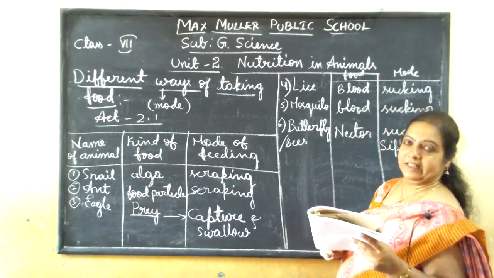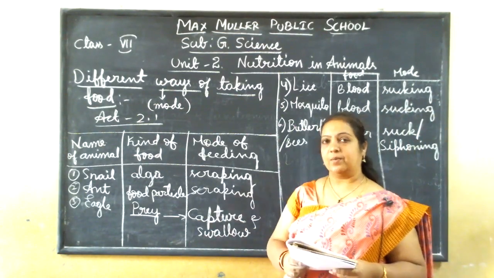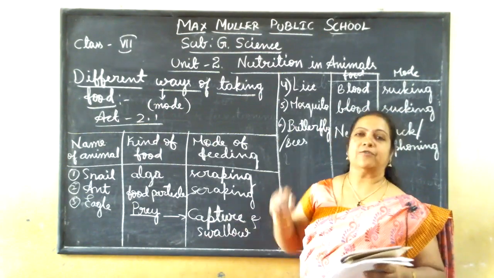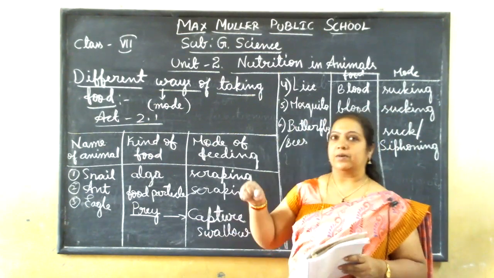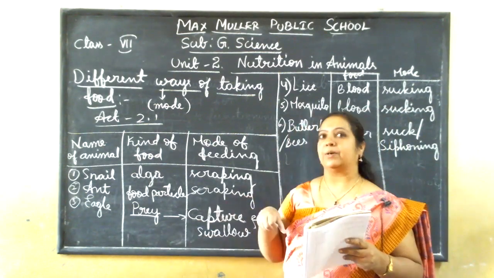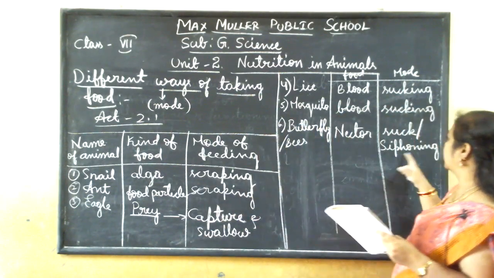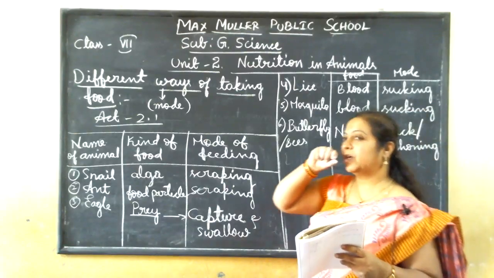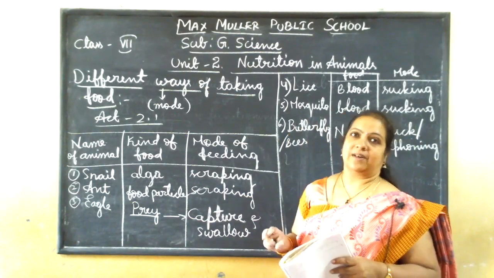What is meant by siphoning? It is a mode of nutrition in which the animal sucks the food from the substratum, from the base, from the down portion. That is also called sucking or siphoning. Here the animal puts its mouth part into the base of the flower.